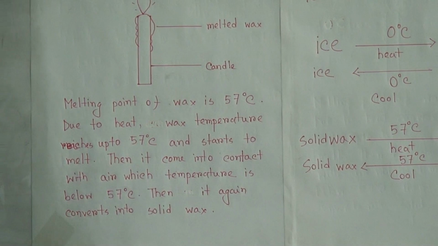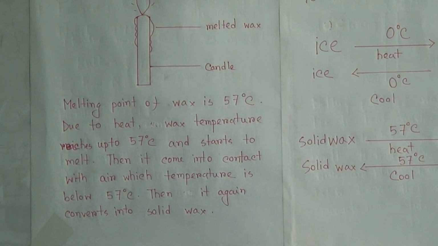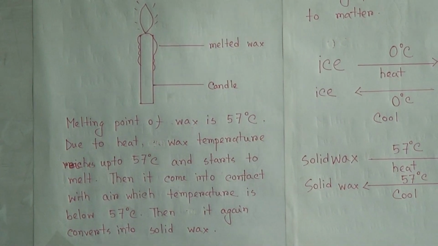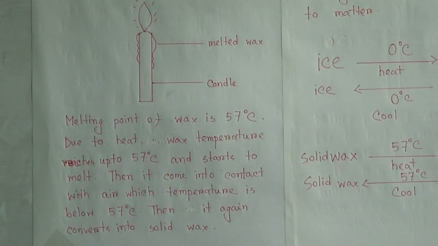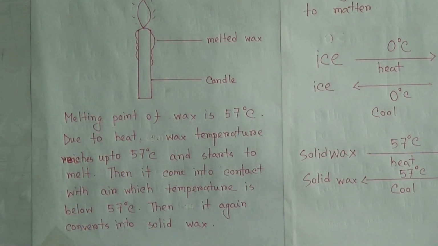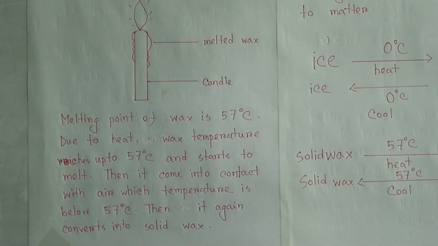That means at first when you light the candle, gradually due to heat the candle temperature, that means the candle is made up of wax, and its temperature starts rising, and it goes up to 57 degrees Celsius, but the surrounding air temperature is lower than 57 degrees Celsius.